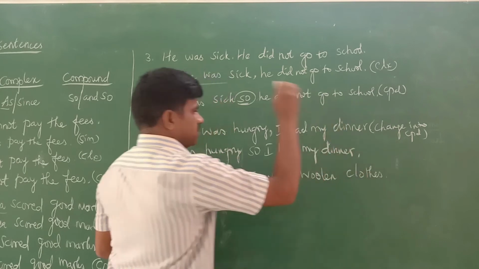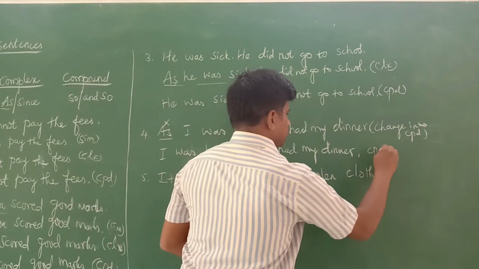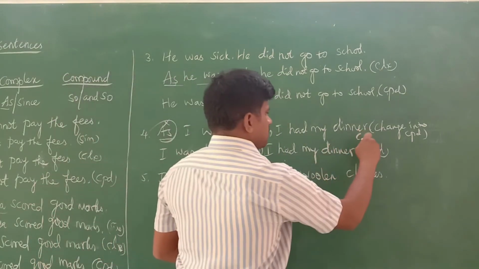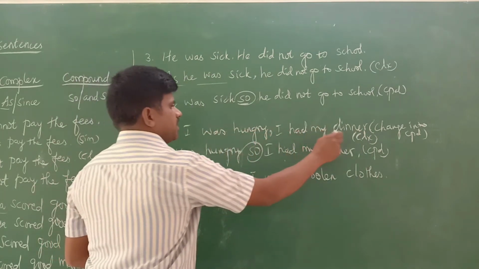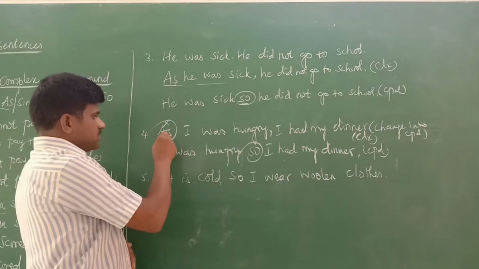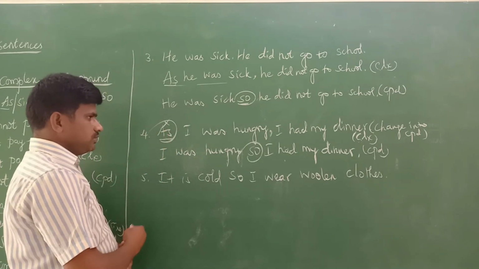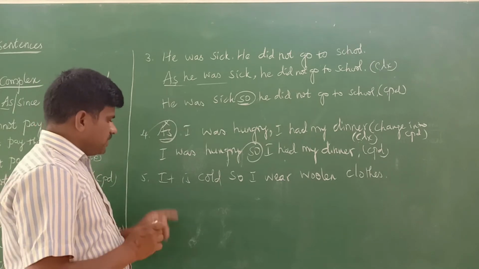So we are using a conjunction, so this is considered compound. Now, the original sentence is which type of sentence? Yes, this is a complex sentence. "As I was hungry, I had my dinner" is complex because here the subordinating conjunction is used. This is the answer for this question.